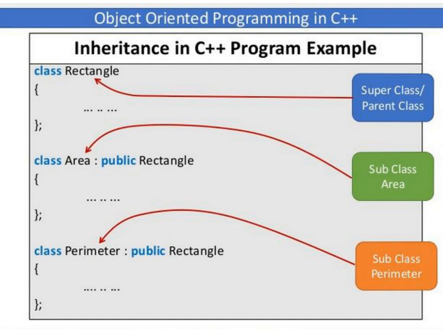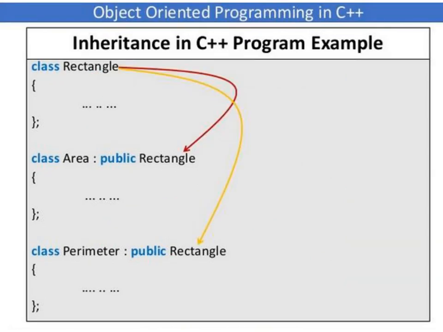In the diagram, rectangle is the superclass or parent class, and area and perimeter are subclasses. By using one base class we have derived two subclasses.